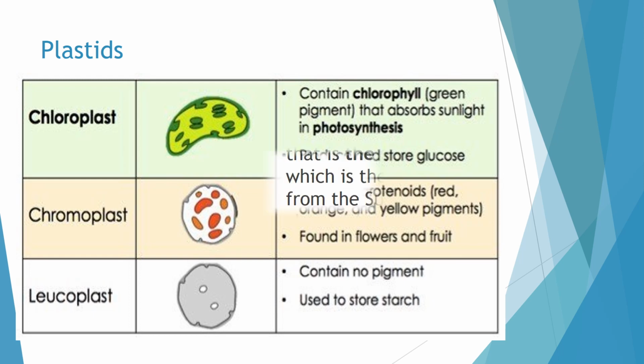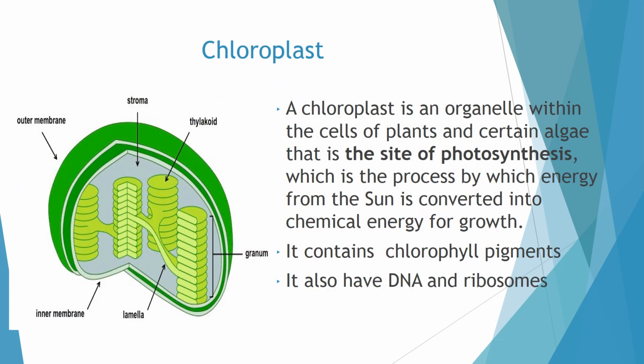This is the chloroplast, a very common plastid found in the green parts of the plant, like the leaf, or the stem, which is green in color and contains chloroplasts. It is the site of photosynthesis, and it contains the chlorophyll pigment. Like mitochondria, the chloroplast, the plastid, also contains DNA and ribosomes.